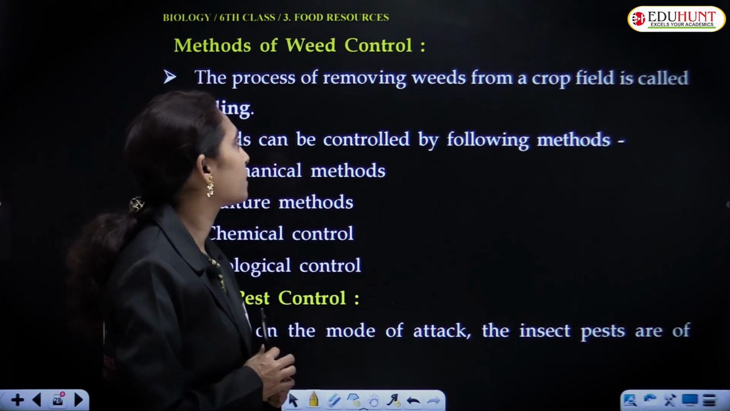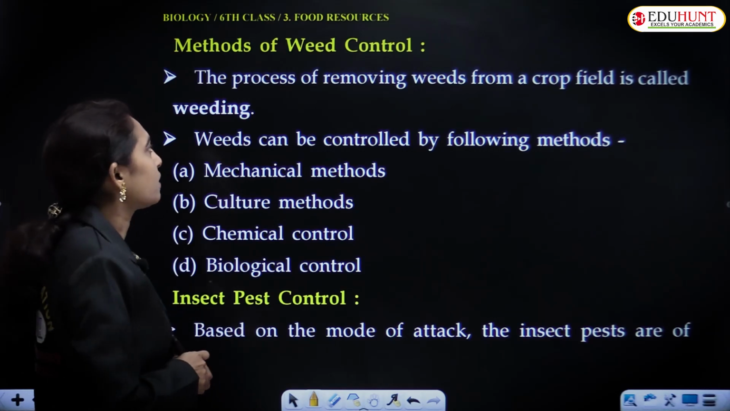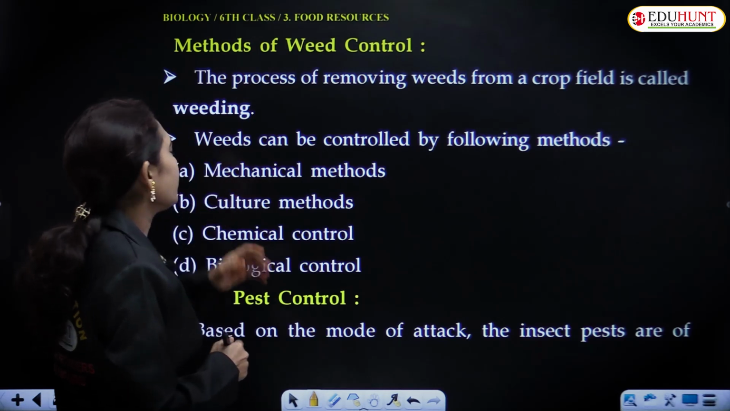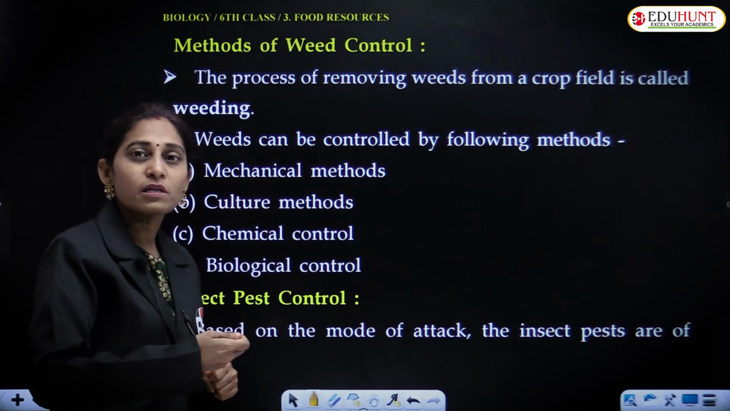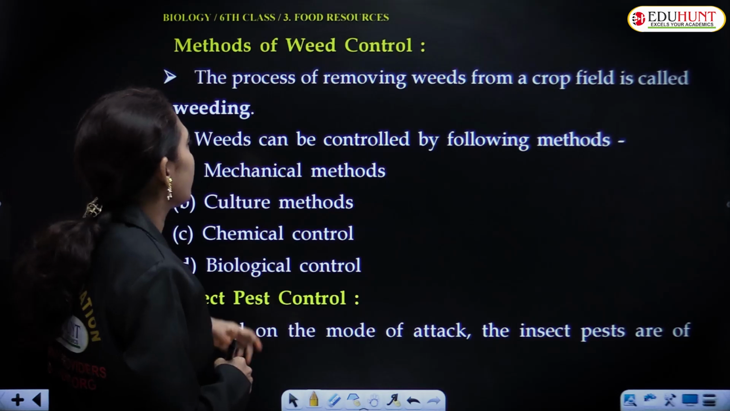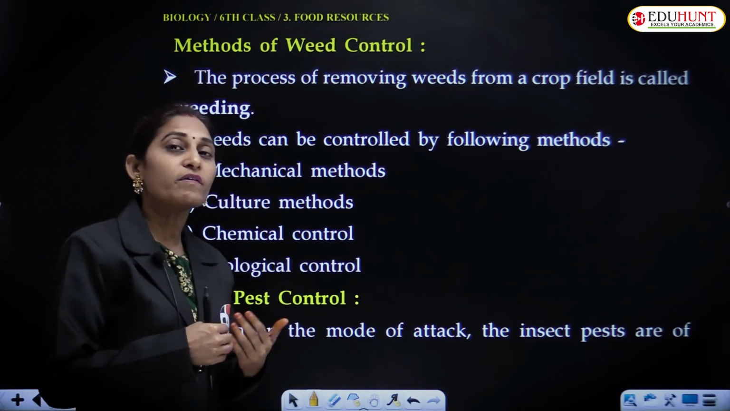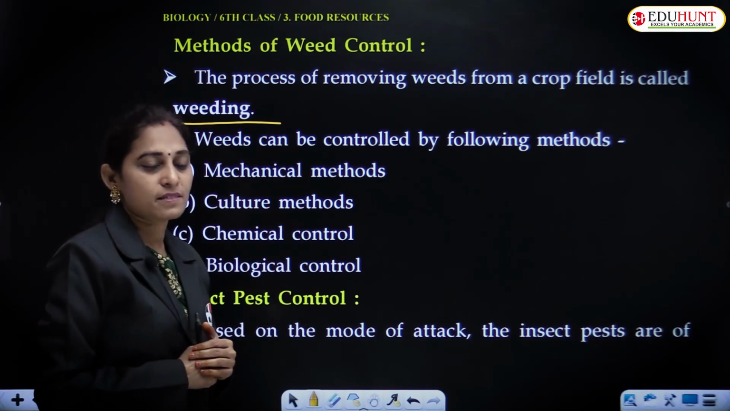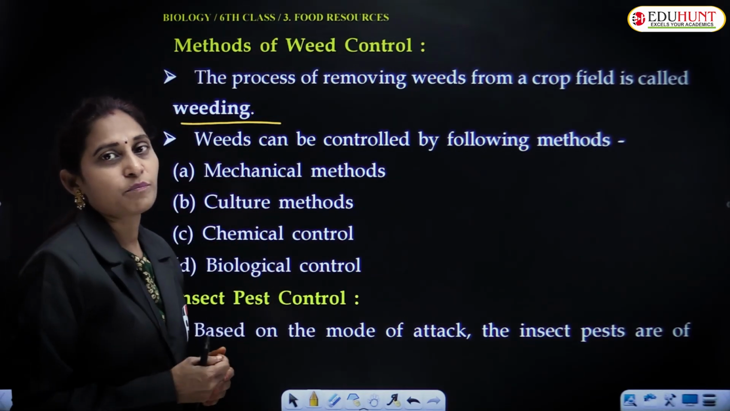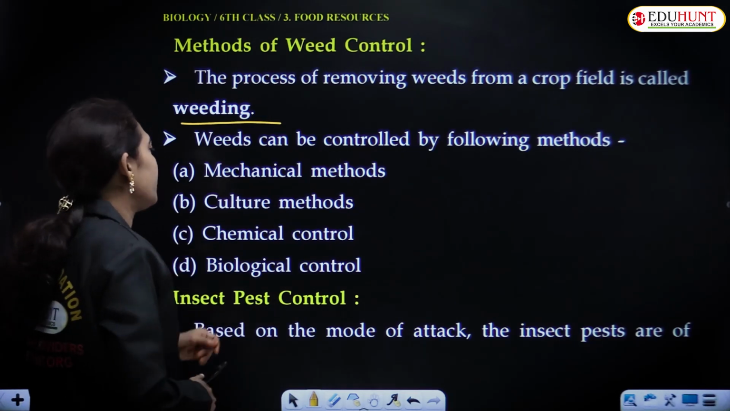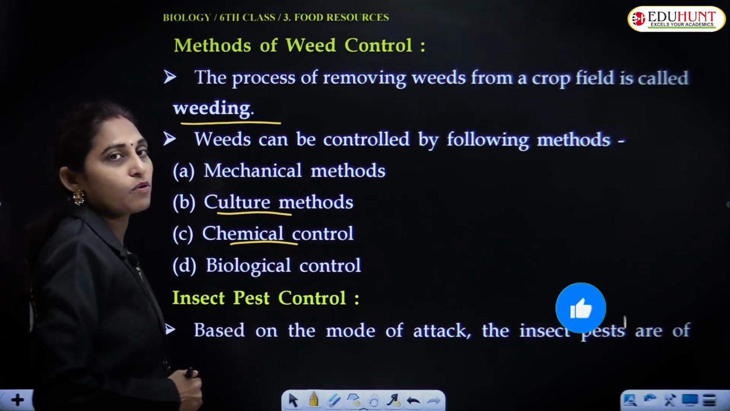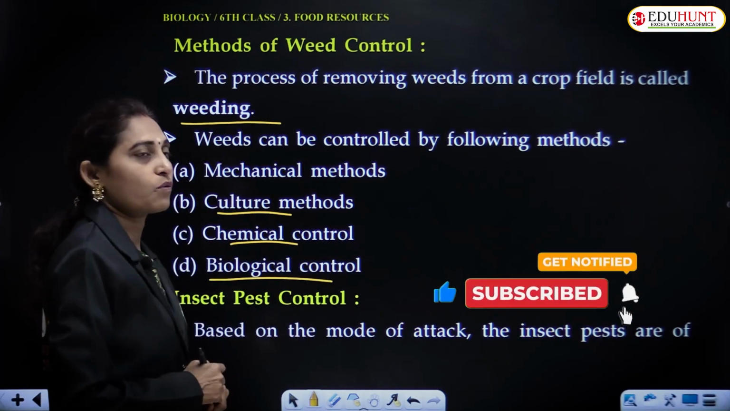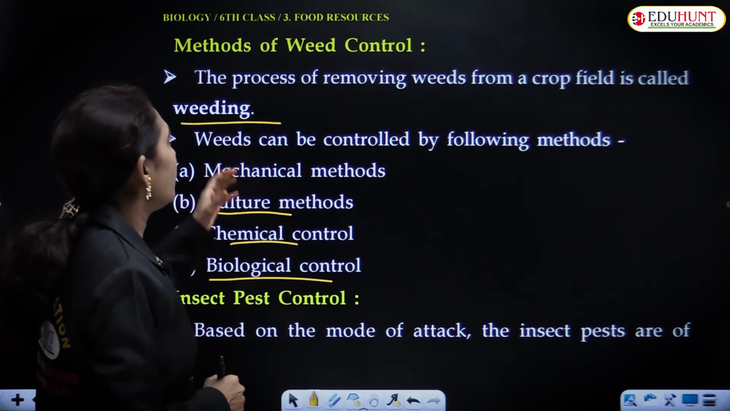There are several methods to remove or control weeds, and one is the process of removing weeds mechanically. We can use some tools and remove the weeds. Removing weeds is known as weeding, and weeding is done by mechanical methods. As I said, using some tools, they may be mechanically removed. There are also cultural methods, chemical control, some chemicals that cause the destruction of weeds, and biological control. These are the various methods of weed control.